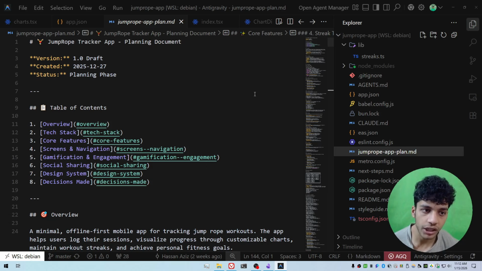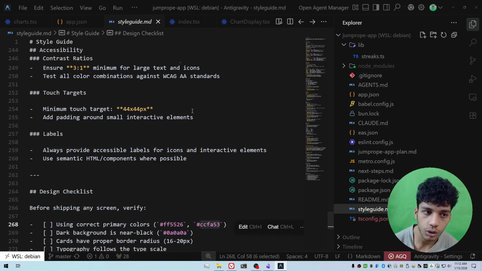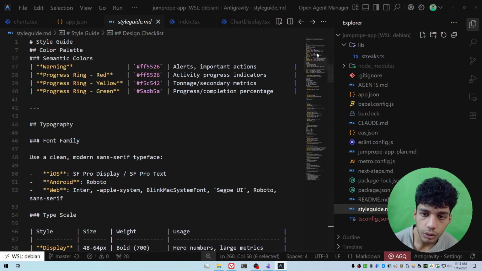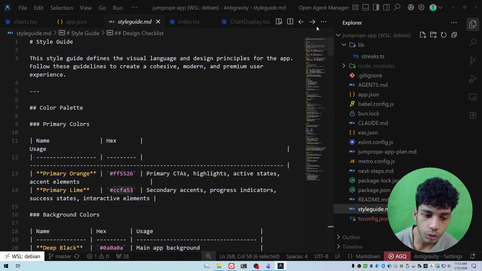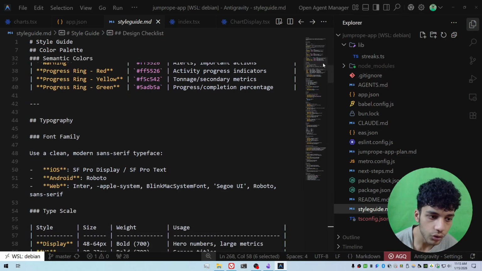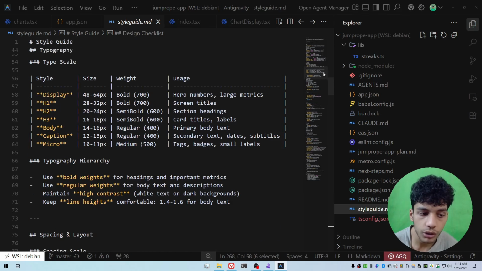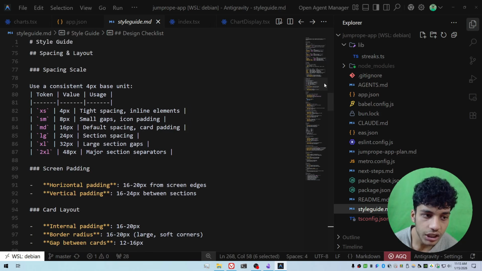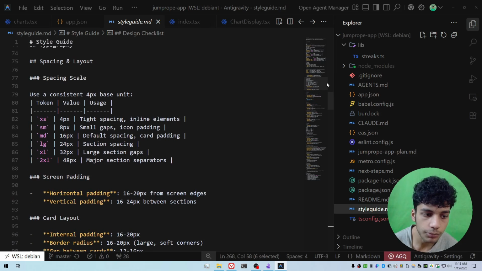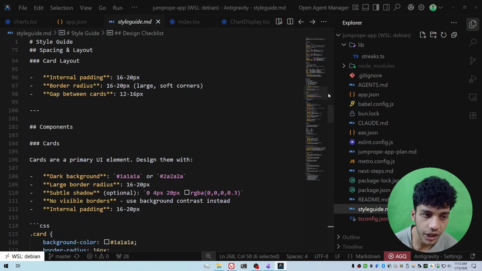Now, you can use AI to write this document, and I did use AI to write this document. But you need to make sure you go through all of the different questions and edge cases that may arise. And before we go any further, I also wrote a style guide over here, which basically notes down all of the styling rules for this application. The primary colors, the accent colors, the typography, what font you want to use, the type scale, and the other properties that go into a good design system.